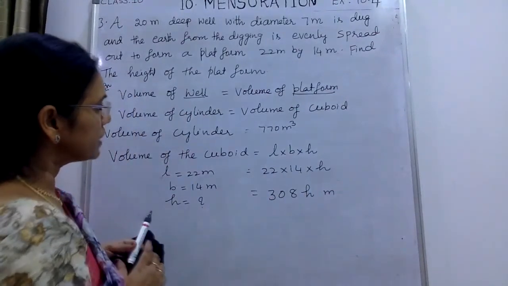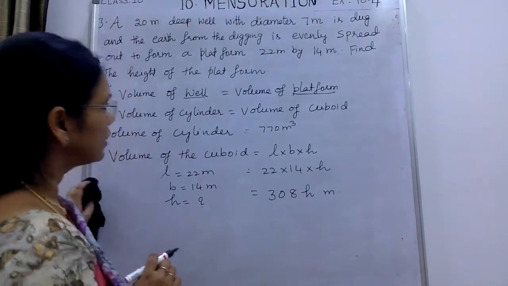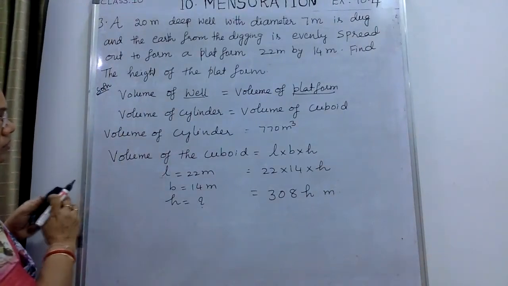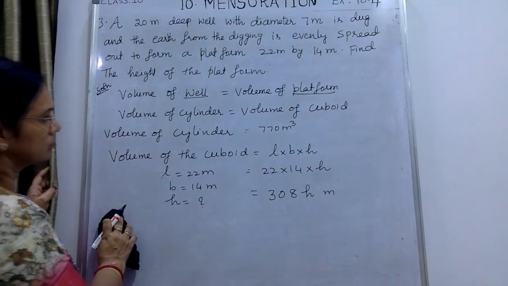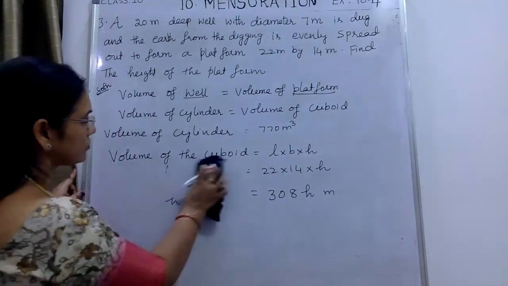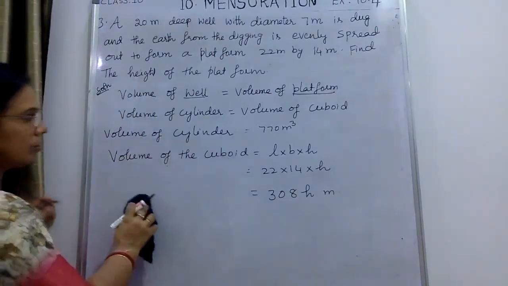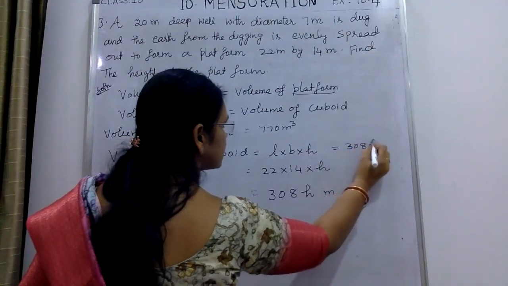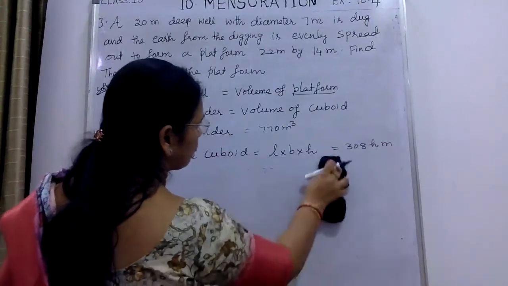Now let us equate the volume of the cylinder with the volume of the cuboid so that we can find out H. Volume of the cuboid, we can note down as 308 into H meters. So let us equate both the volumes.